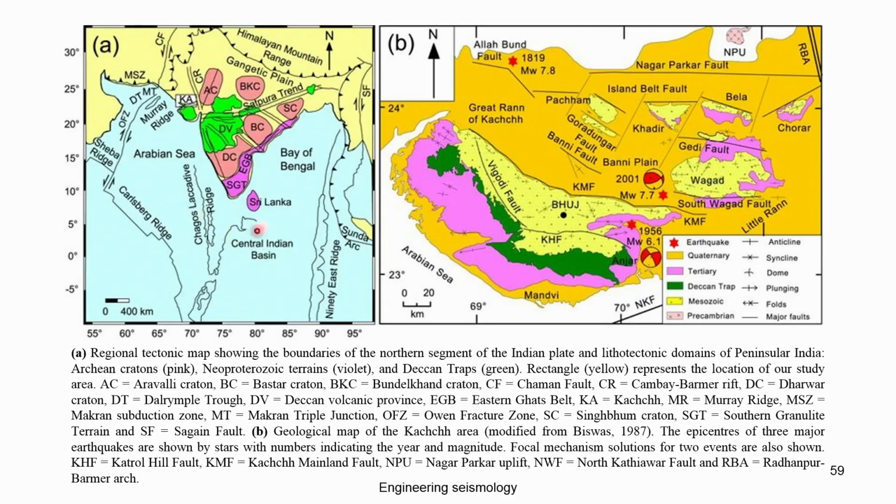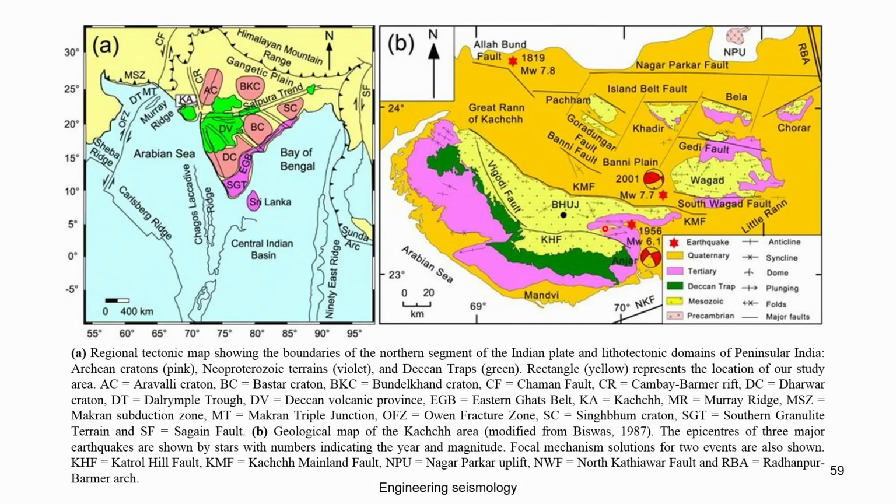These are the geological names which indicate the different formations of geological material. This is the complex geology we have seen in our Gujarat region, where you can see the different geological materials. This is the beach ball for the 2001 earthquake.